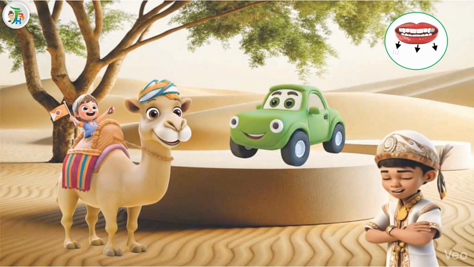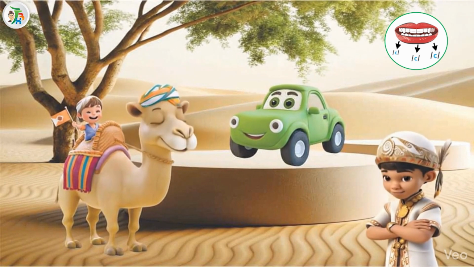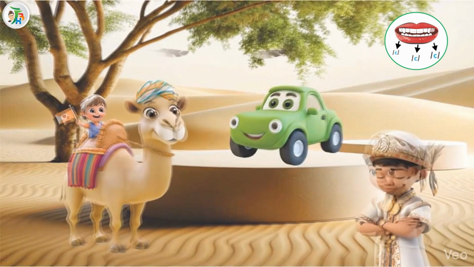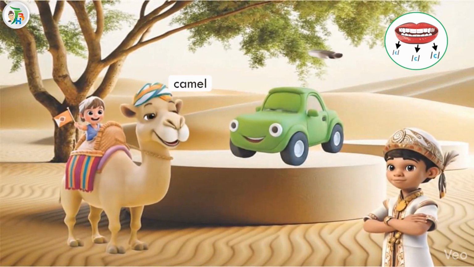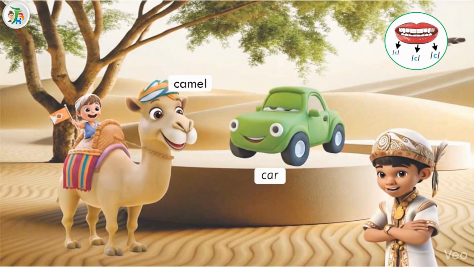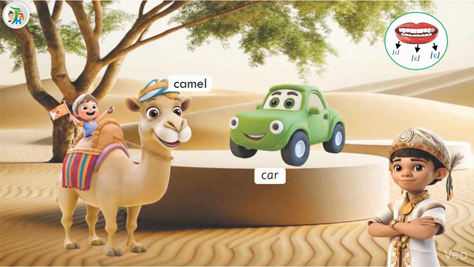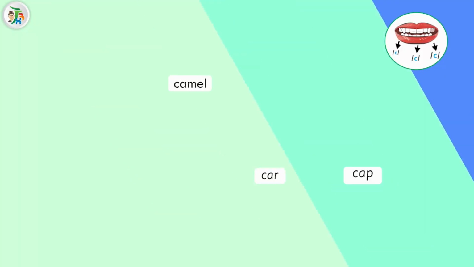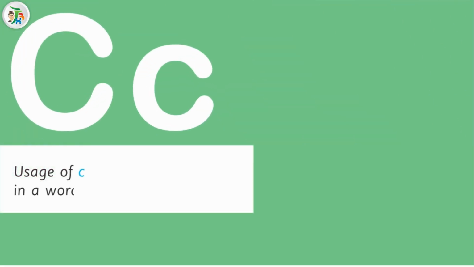Letter C. The letter C says k, k, k. Look at the camel. Camel. Look at the car. Car. Look at the cap. Cap. The letter C. Usage of C in a word.